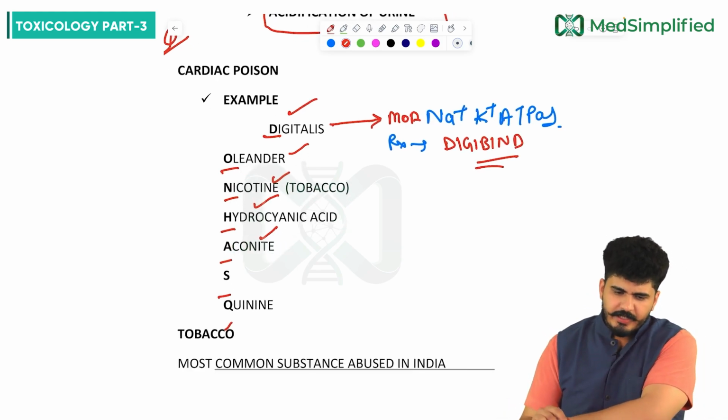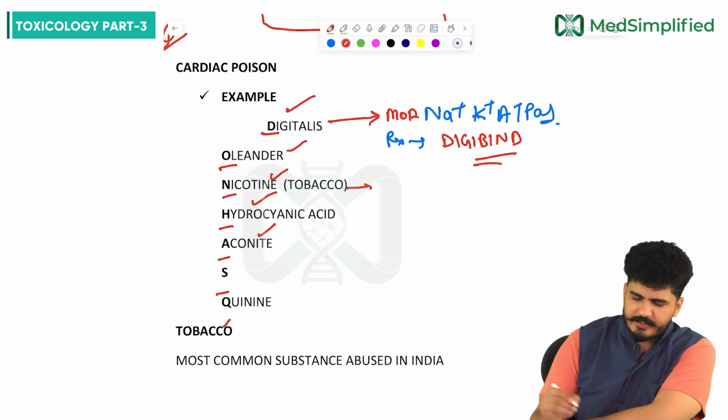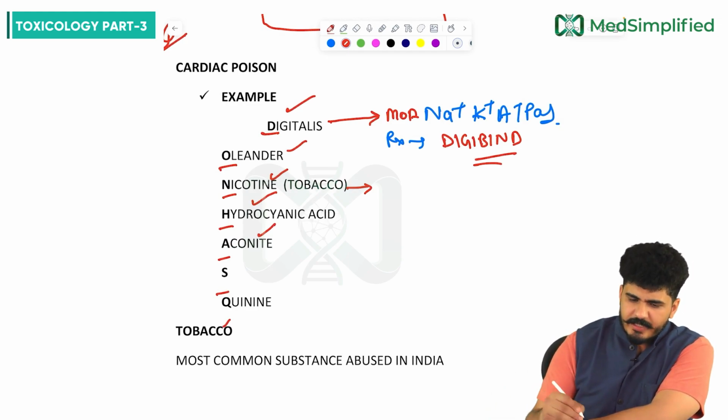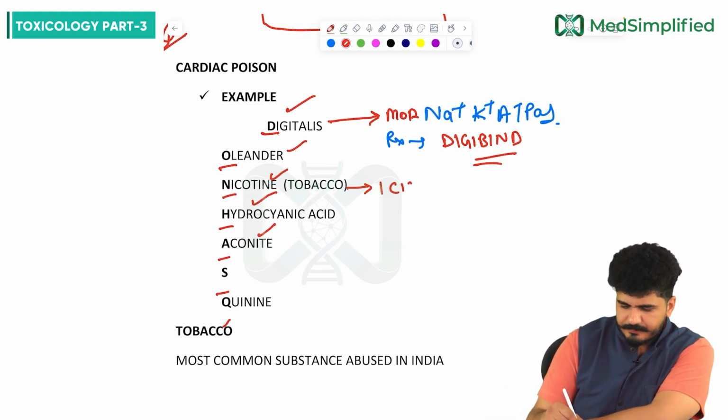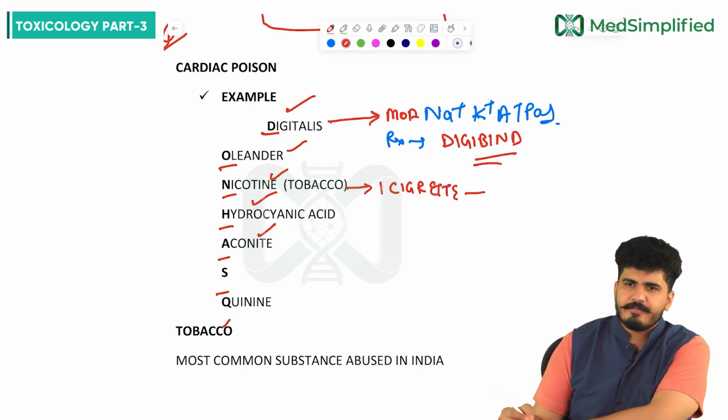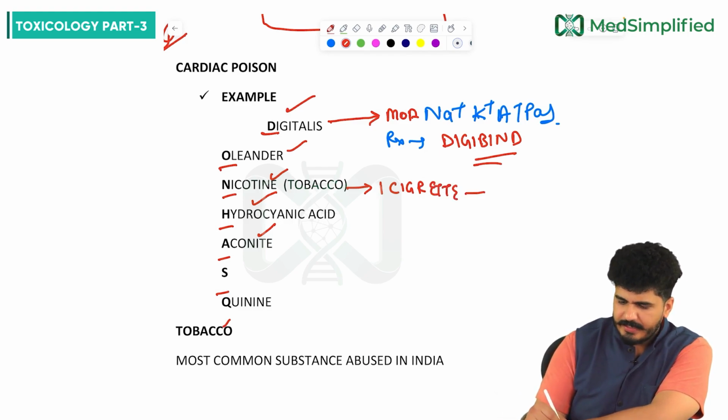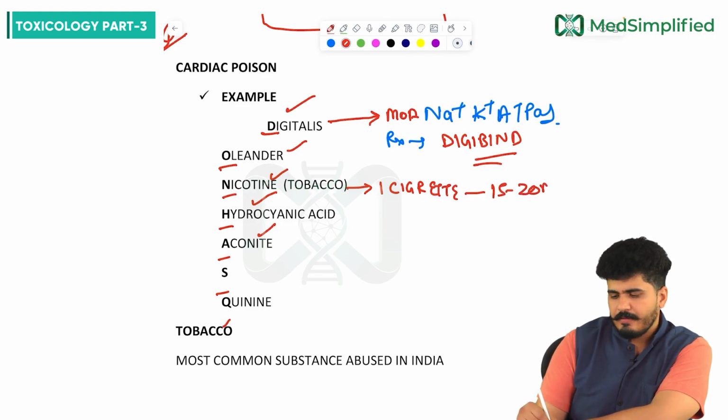Next is nicotine. Nicotine you see here, sir, tobacco. One cigarette will have 15 to 20 mg of nicotine.